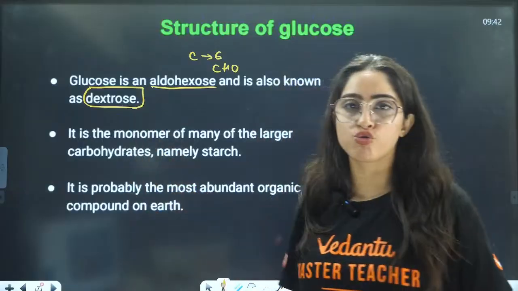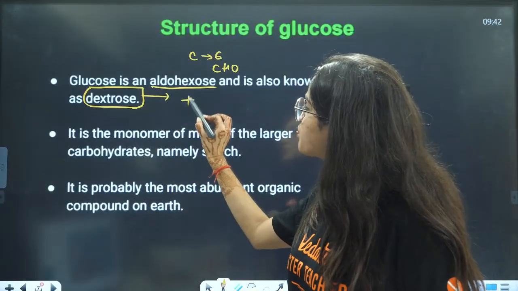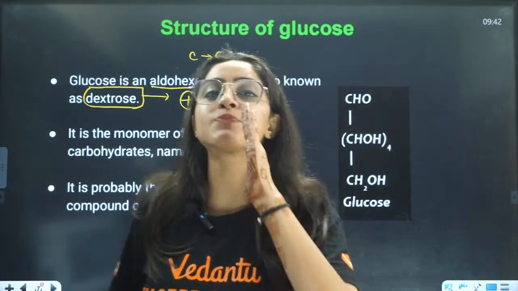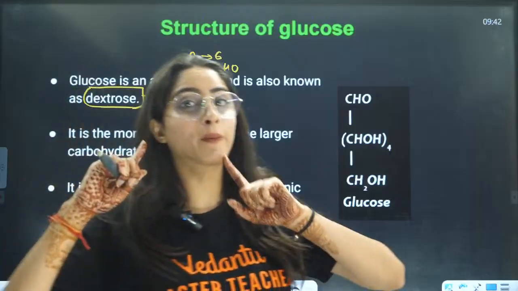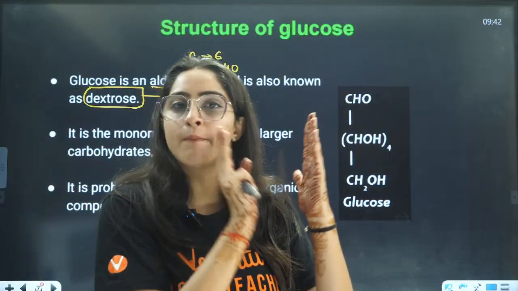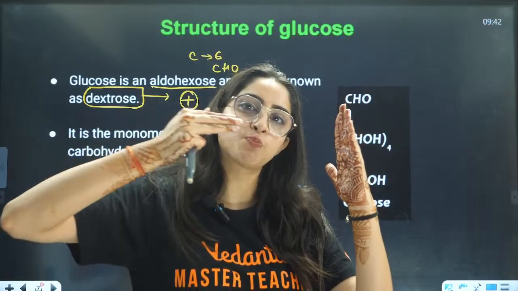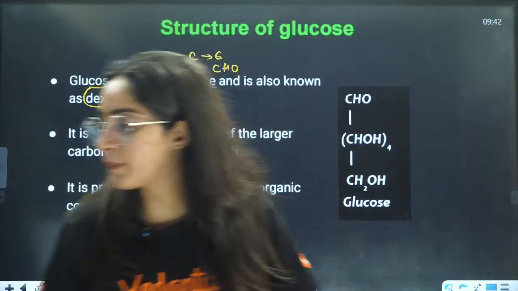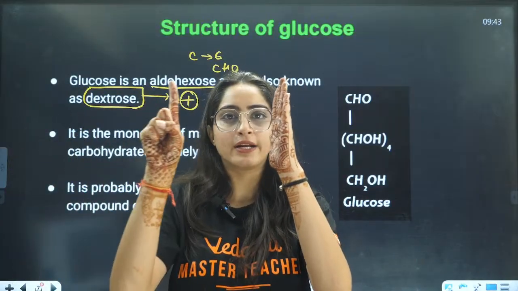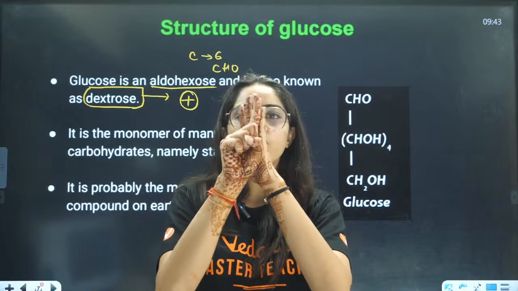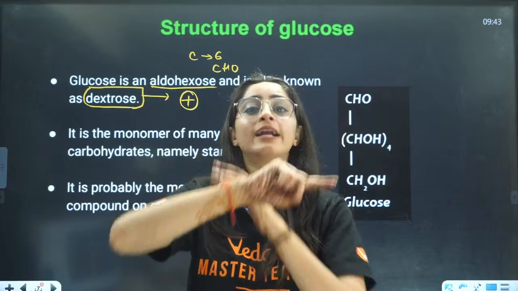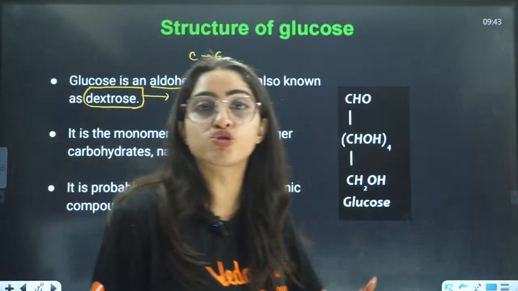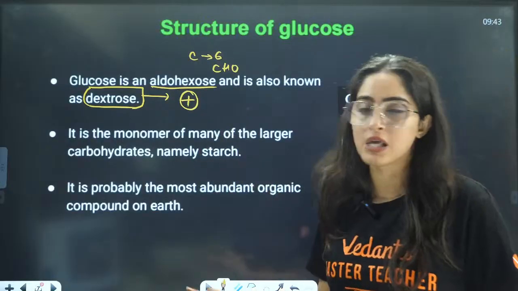Because it is showing this positive sign, that means it is shifting the plane polarized light. I told you this in optical isomerism: this is your compound, and when plane polarized light is passed through it, if it is rotated to the right side, then we say it is dextrorotatory. Glucose is dextrorotatory, that is why it is called dextrose.